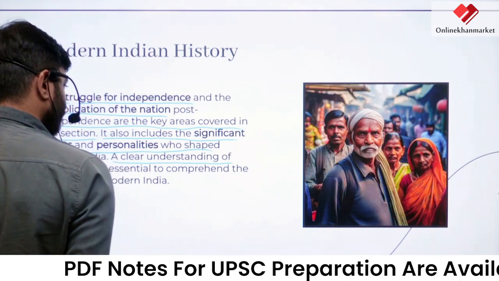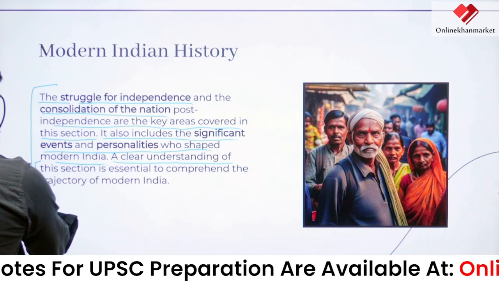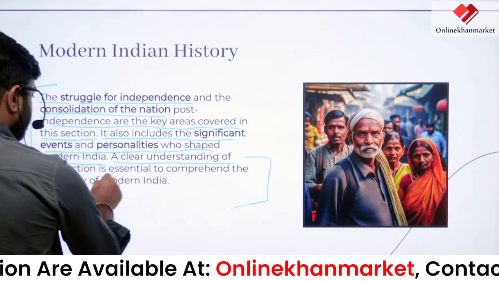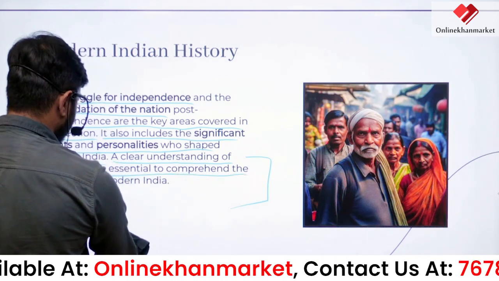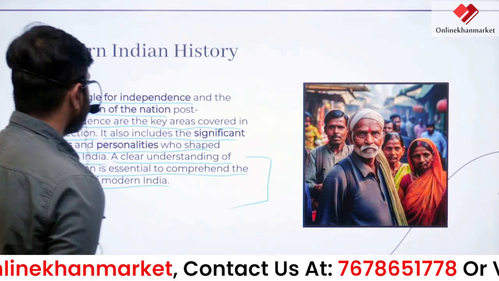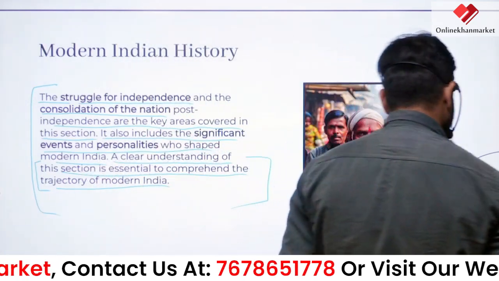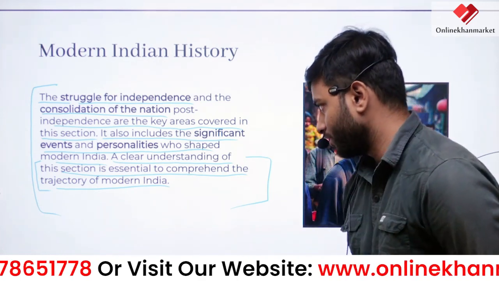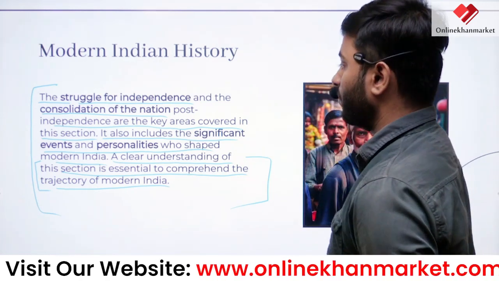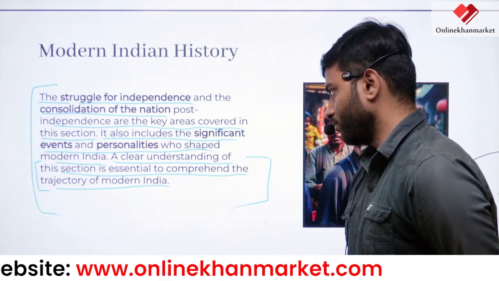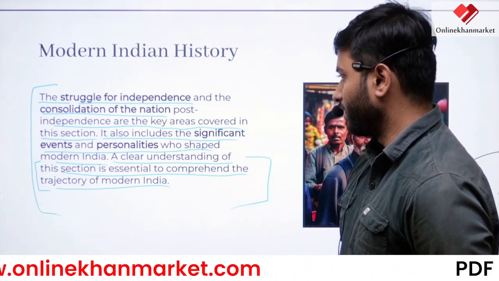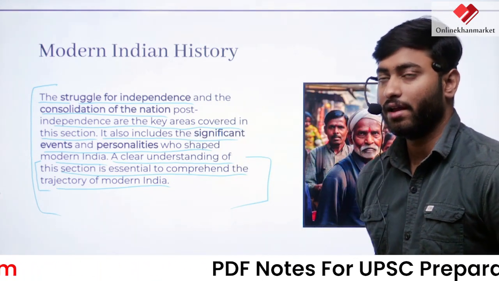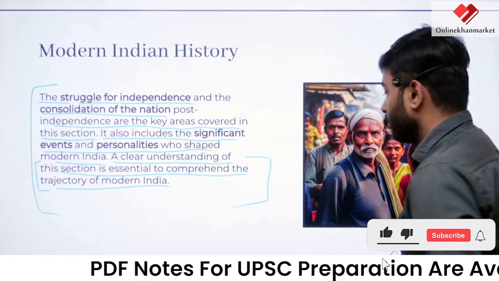They are the ones who made India after independence. This section is essential to comprehend the trajectory of modern India. After independence, what is going to happen? How do the key areas cover in this section, basically who are the most significant personalities who shaped modern India. These are all parts covered in modern Indian history. The first is your art and culture, heritage, and the second is your modern history parts. What about the third part?